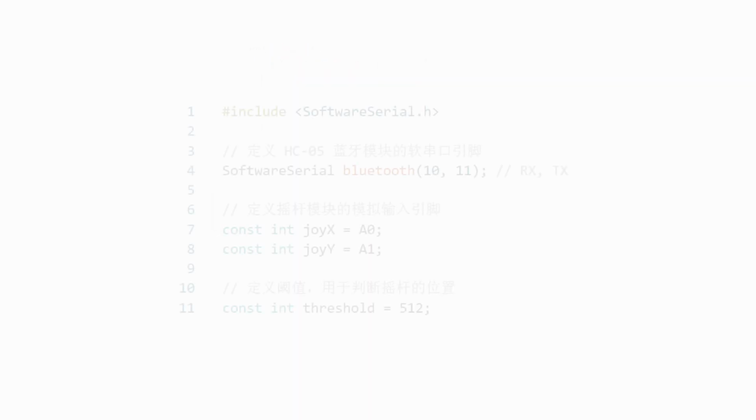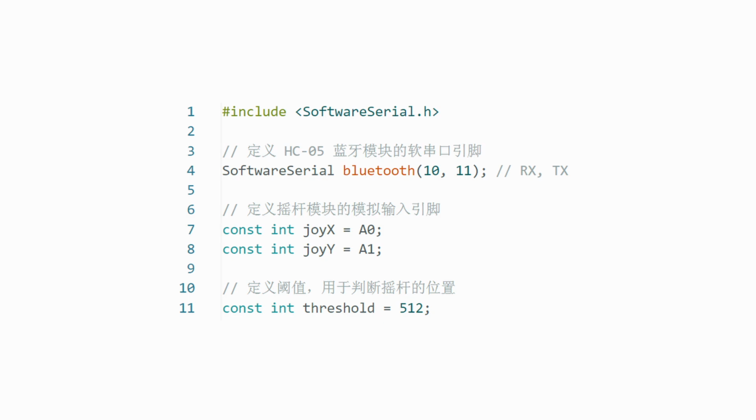Now, let's take a look at the remote control code. The remote control code is similar to the car code, also including the software serial library for communication with the HC05 Bluetooth module. Define the Bluetooth software serial. Pin 10 connects to the module's TX, and pin 11 connects to the Bluetooth module's RX.